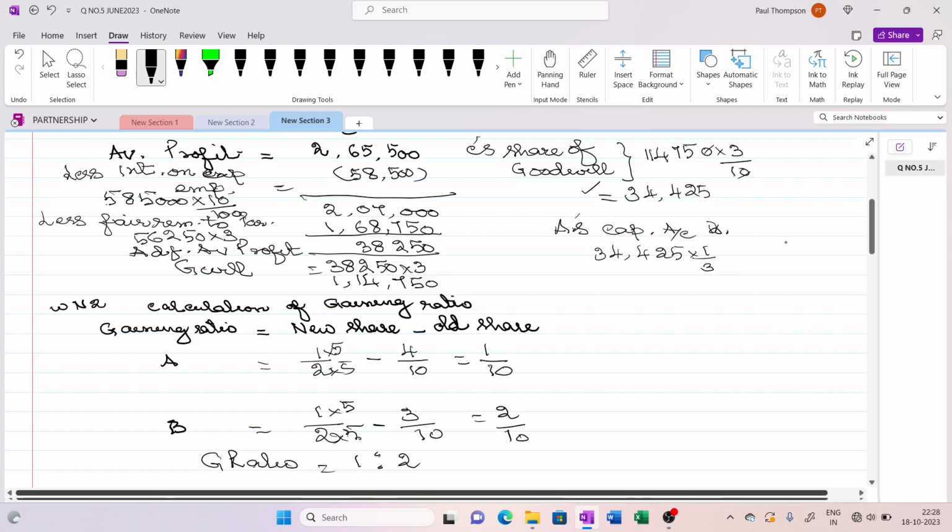So his account will be debited with 11,475, and B's capital account will be debited 34,425 into 2 by 3. So that amount is 22,950.